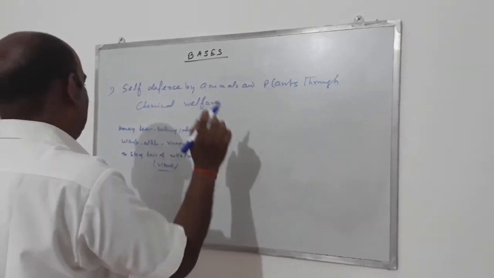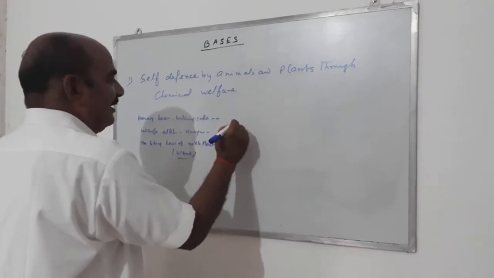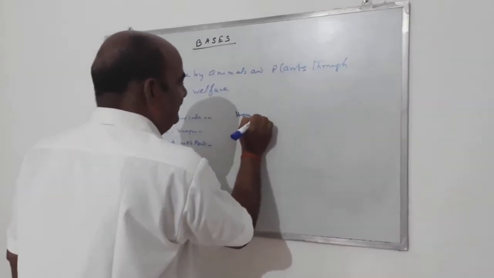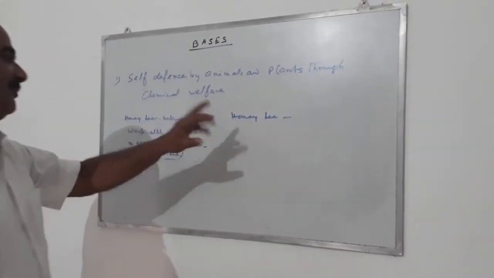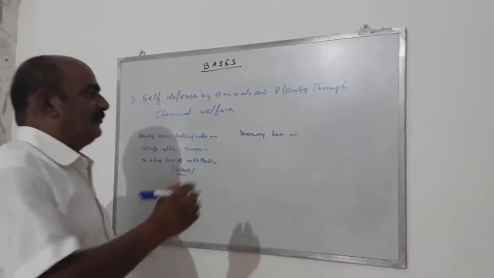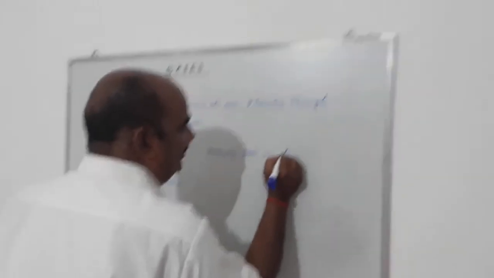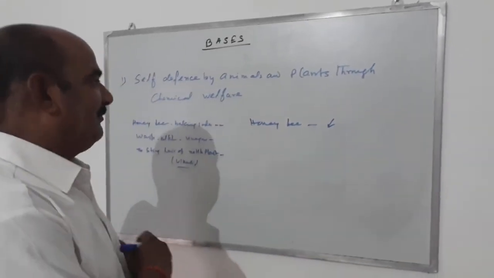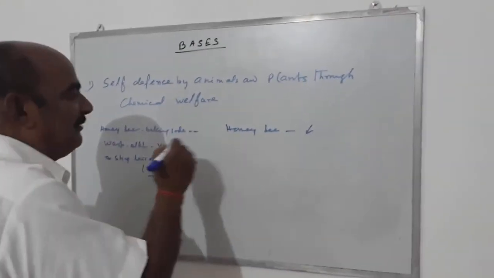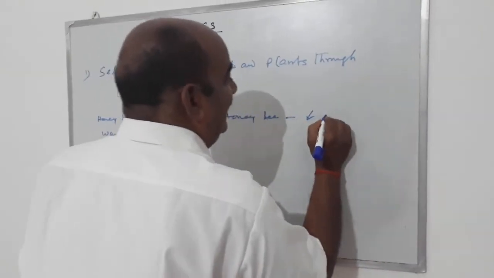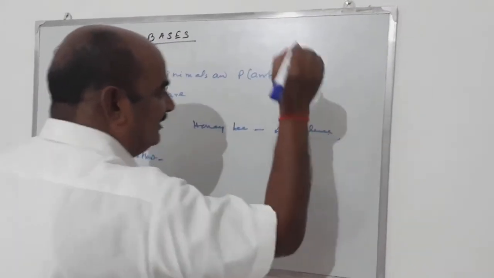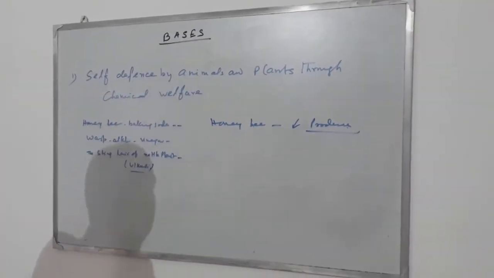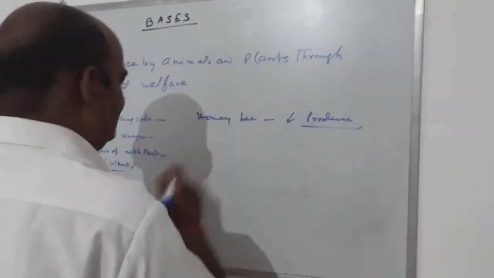Plant through chemical warfare. Sometimes a honeybee bites you, sits on your body and pushes its sting into your hand, and you get very much pain from it. Then what happens is that it produces acid. A honeybee produces acid. So a good medicine is there. You need some base on your hand.